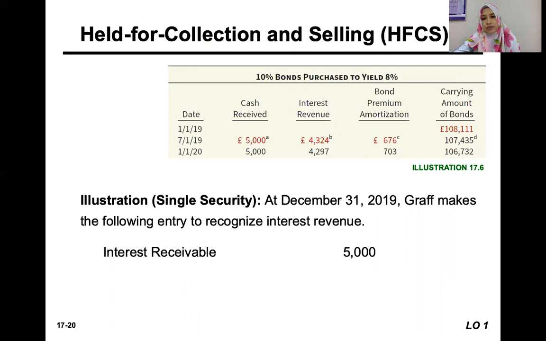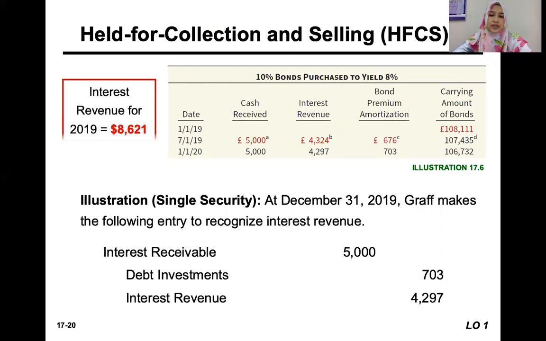Okay, we have to accrue the interest at the end of the accounting period, even though the interest has not been paid until 1st January of next year. So to record the accrued interest, debit interest receivable and credit debt investment and credit interest revenue.